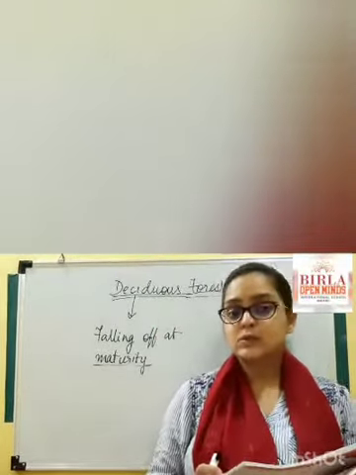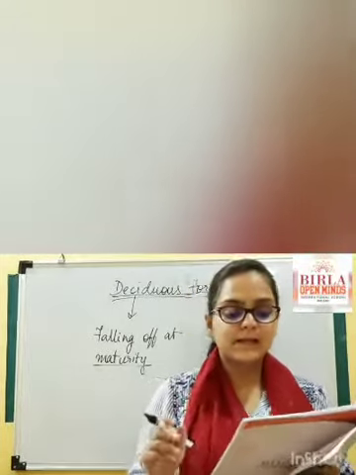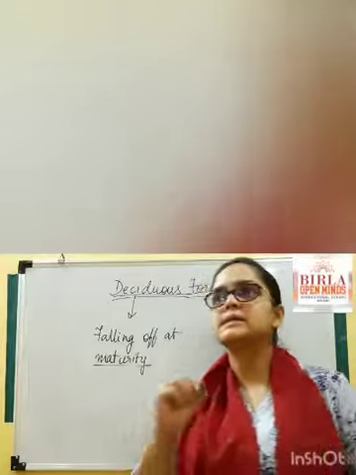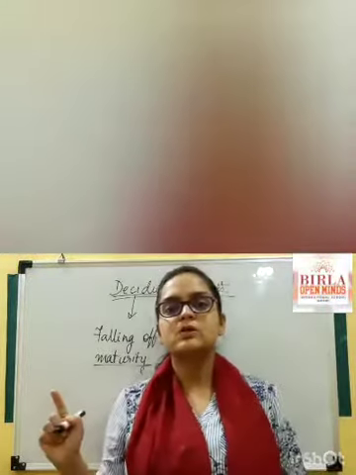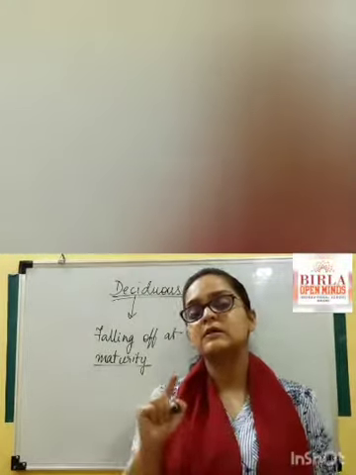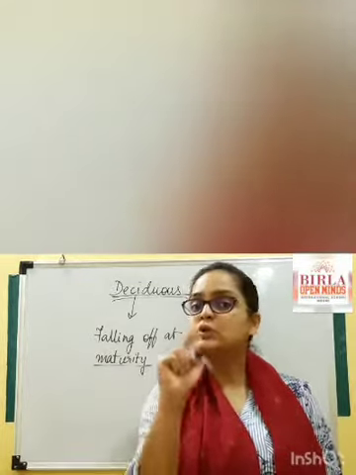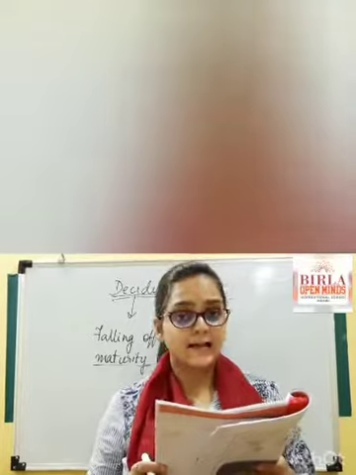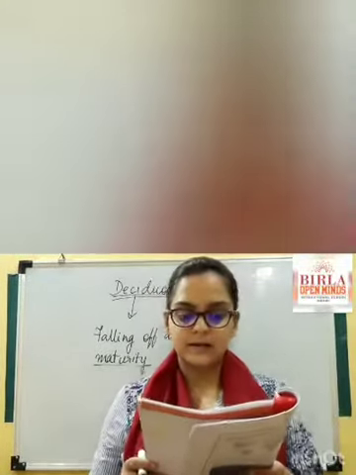The trees in the deciduous forest lose their leaves at the end of their growing season. So once the growing season is over, the trees tend to lose their leaves. Deciduous is derived from the Latin word decidere.